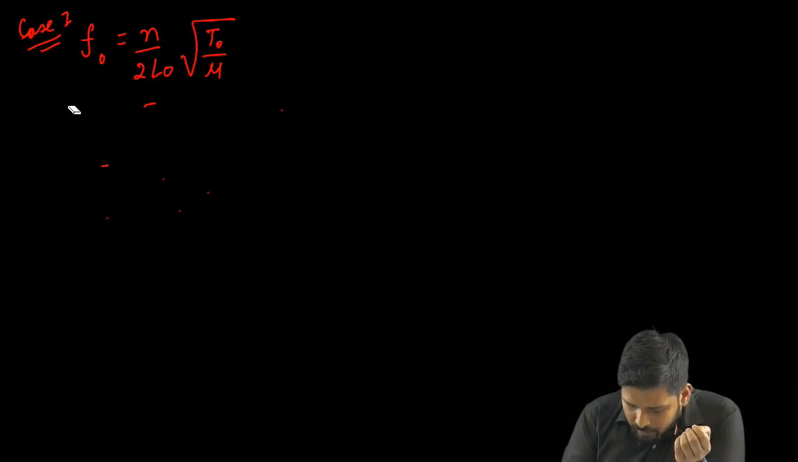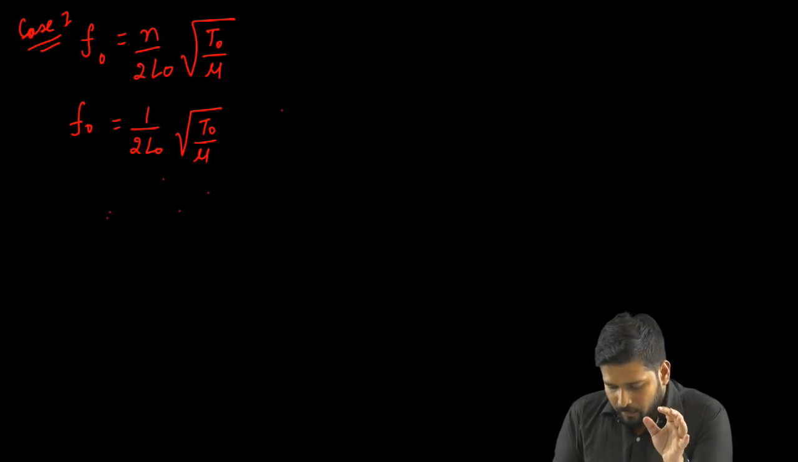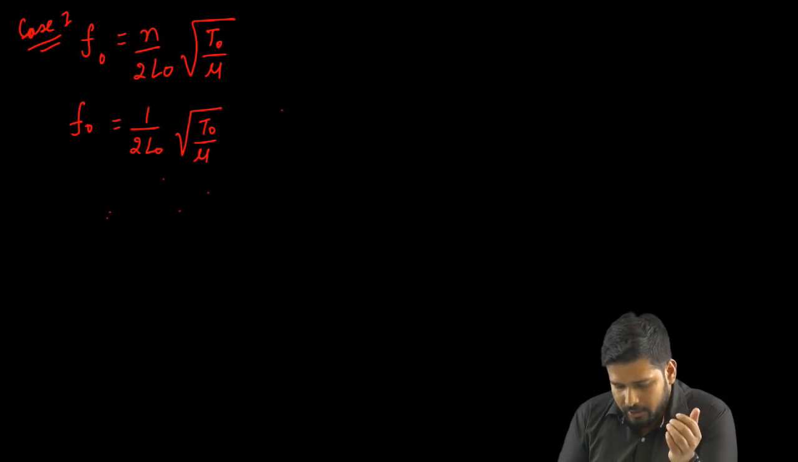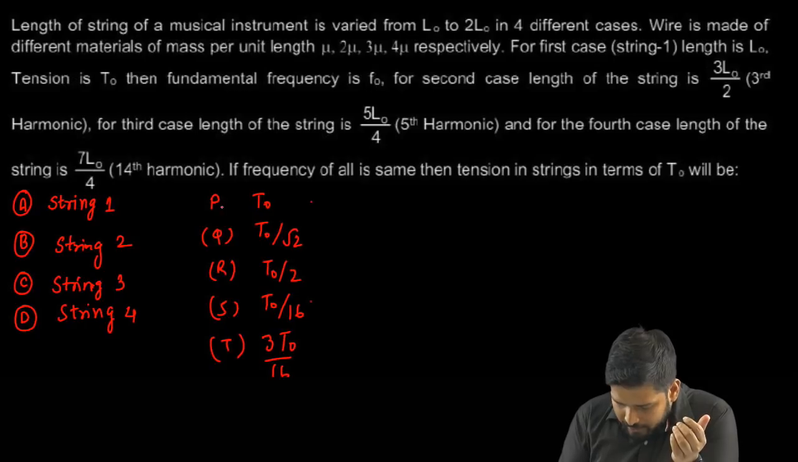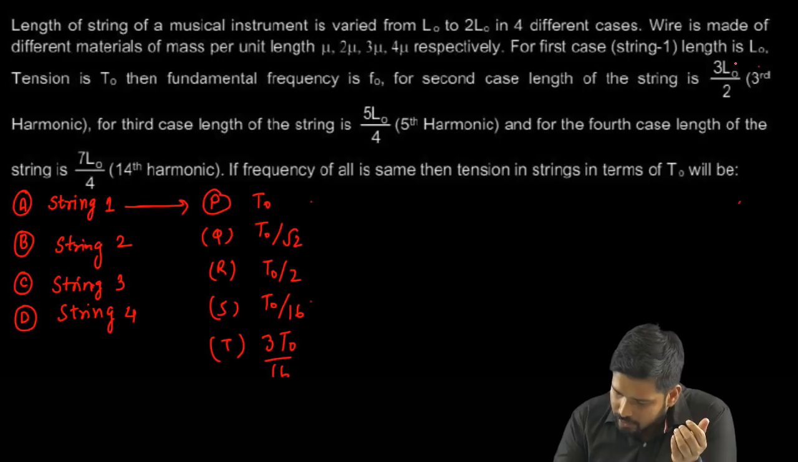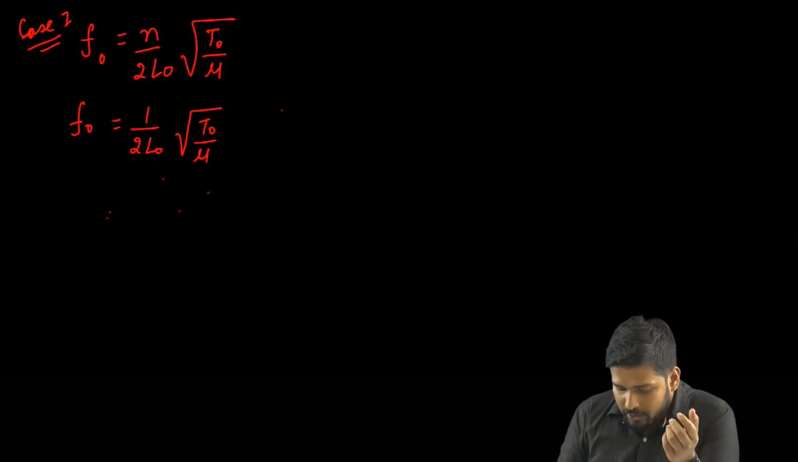So I get this formula: F0 is equal to 1 upon 2 times L0 root over T0 upon nu. Fine. So we got the frequency in the first case. Of course the tension is T0, it's given. So obviously if you look at the options, A has to match with P, right? So A must match with this T0. It's also given in the question that it's L0 and it's T0, so they have pretty much told you the first answer. Fine. Now let us look at the second one.